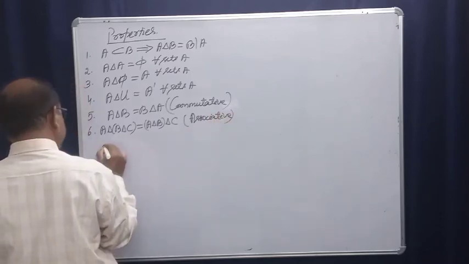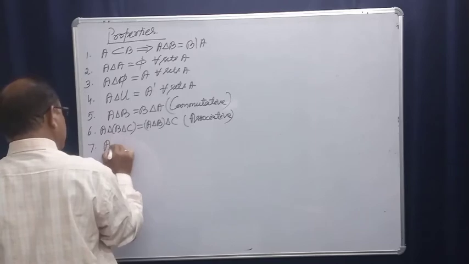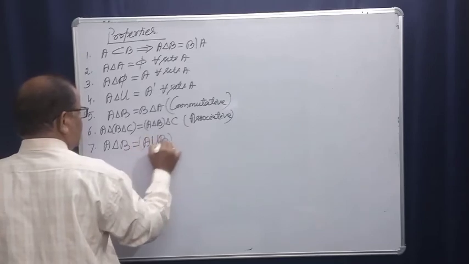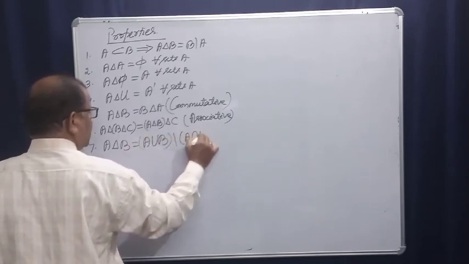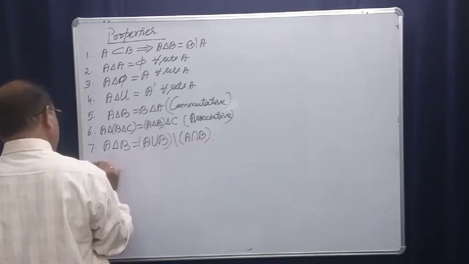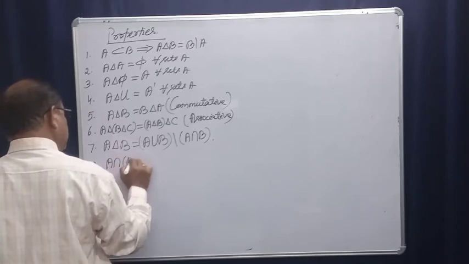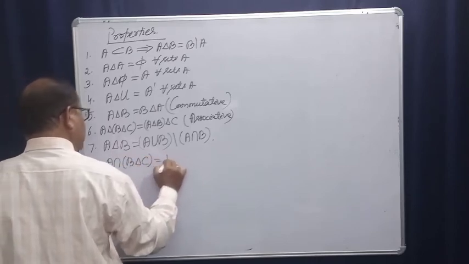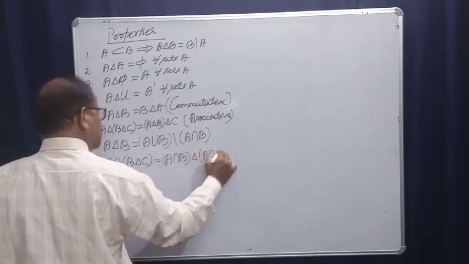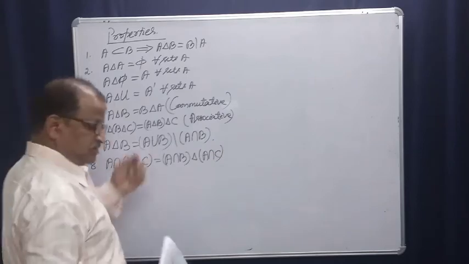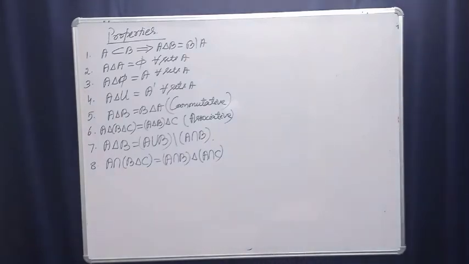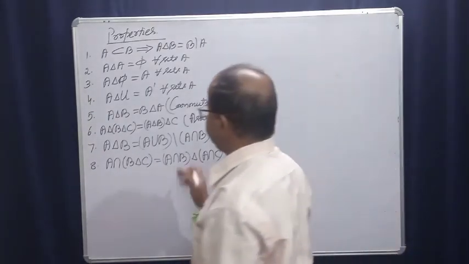Number 7: another definition, A symmetric difference B is equal to A union B difference A intersection B. And number 8: A intersection B symmetric difference C is equal to A intersection B symmetric difference A intersection C. These are the facts.